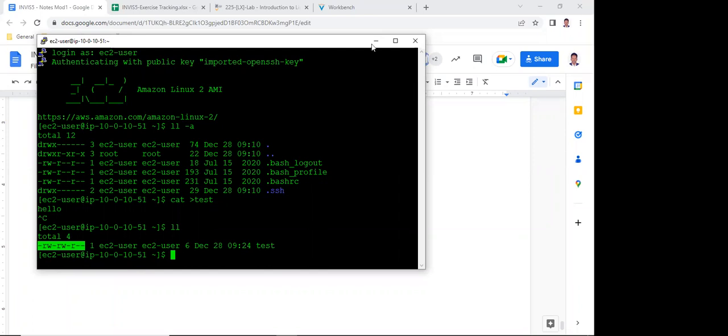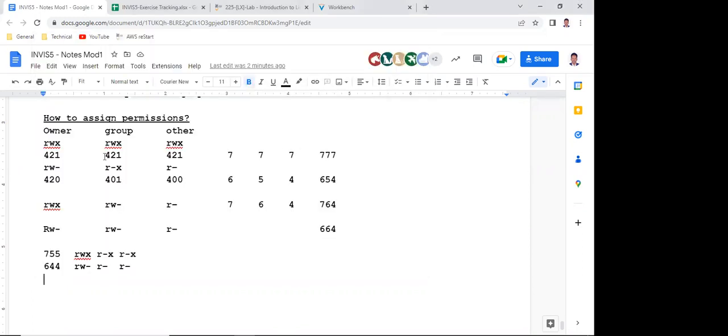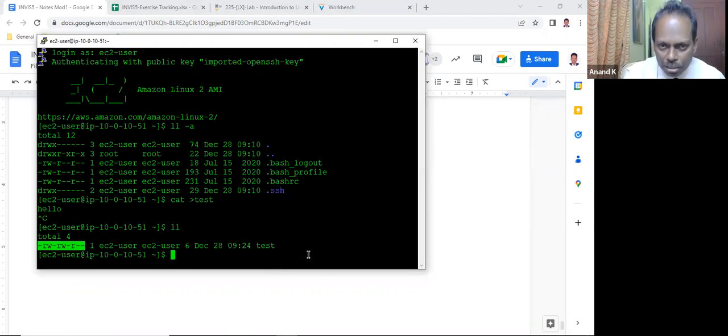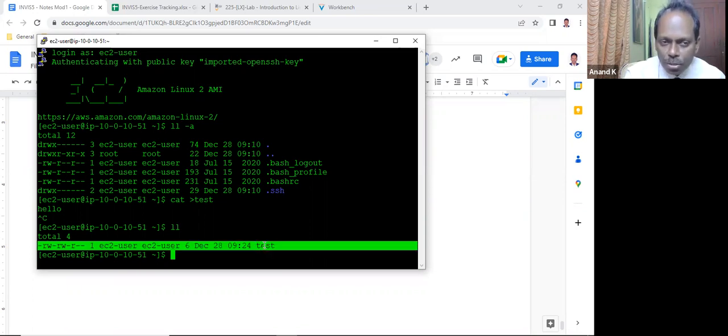All you need is only the 4-2-1 code. Without knowing this, probably you cannot change permissions or even understand permissions. So by seeing this one, you can understand that owner has read-write permissions, group has read-write permissions, others have only read.